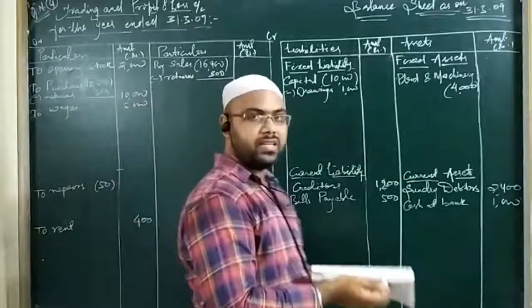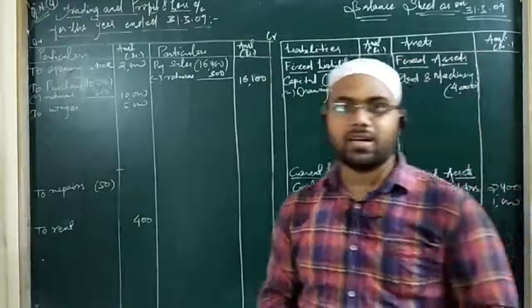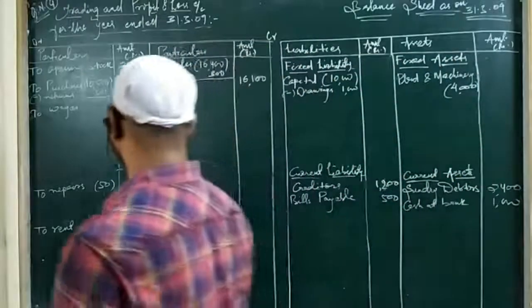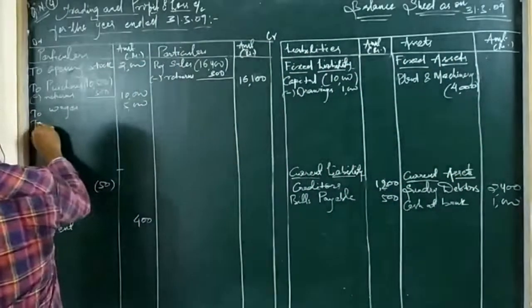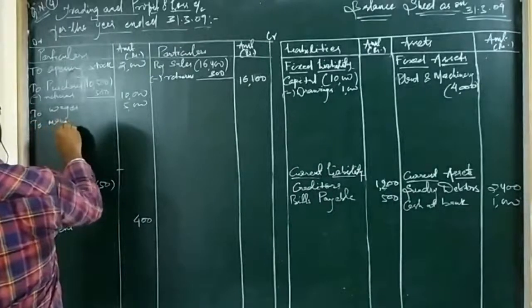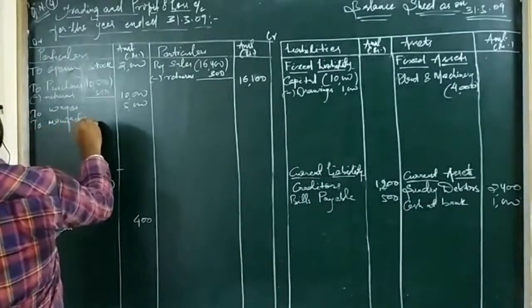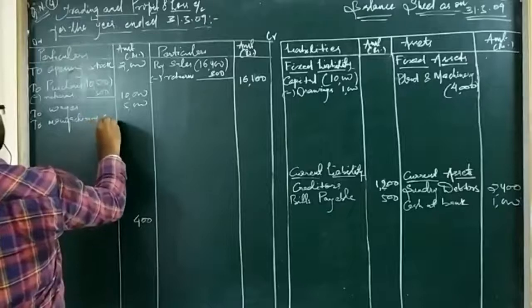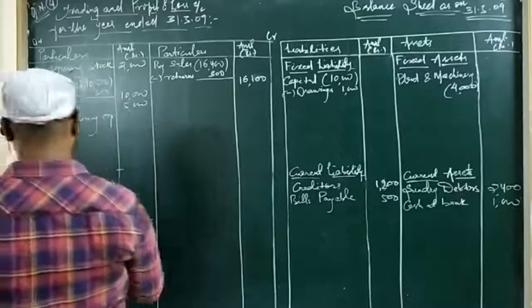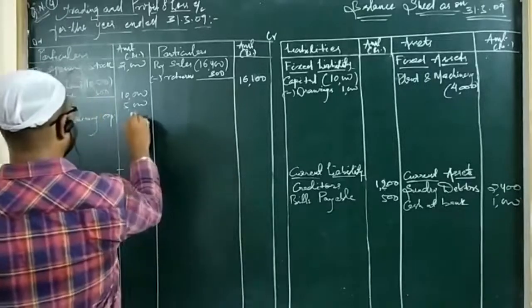Then we have manufacturing expenses. As the name clarifies, manufacturing expenses are direct expenses because they are related to production. To manufacturing expenses, 800.